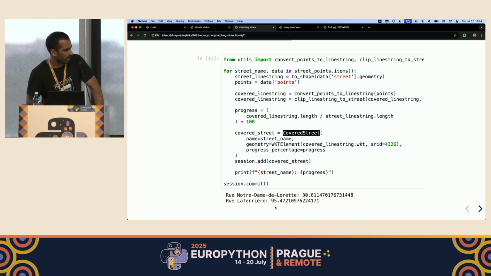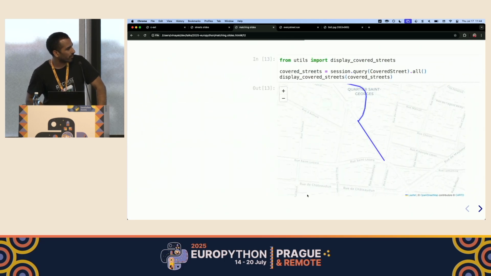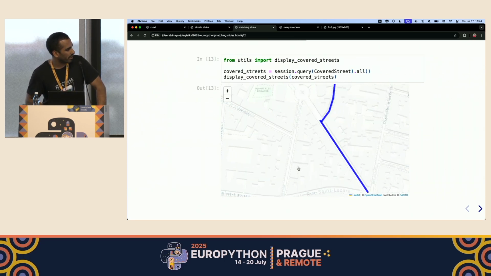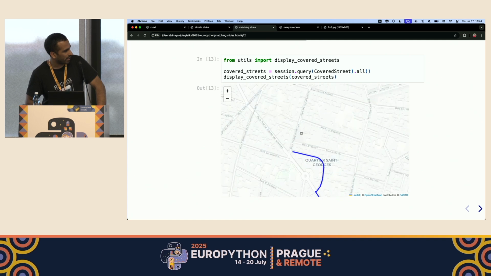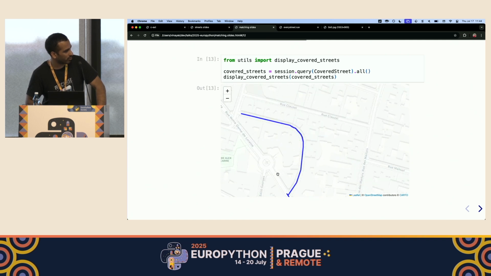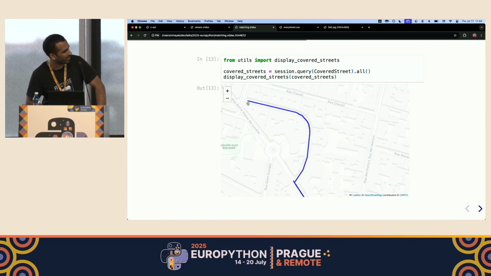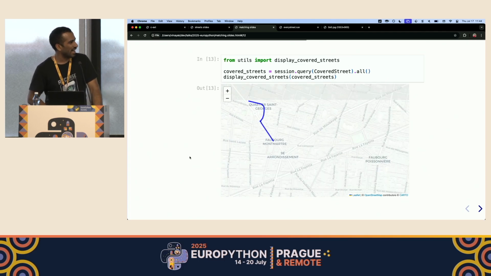a nice progress. So that curved street that we saw, we covered almost 95% of it, whereas the other one, it's still at 30%. So if we go here, you can see that it's correct because this is the straight line that is Notre Dame de Lorette, and we've only covered 30%. And this curved street that we are looking at, we sort of missed that tiny bit of it, and that's why we don't have 100%.